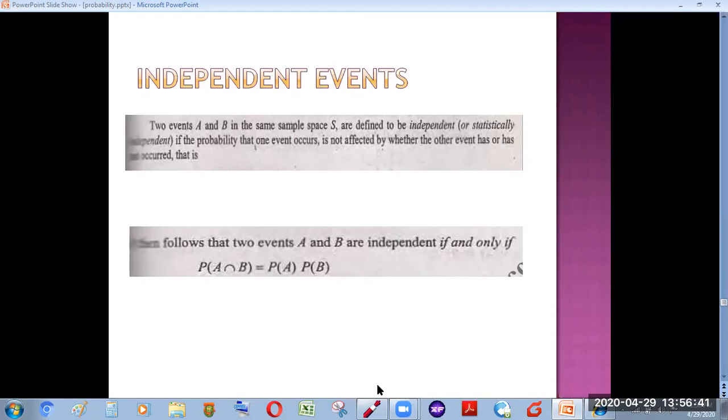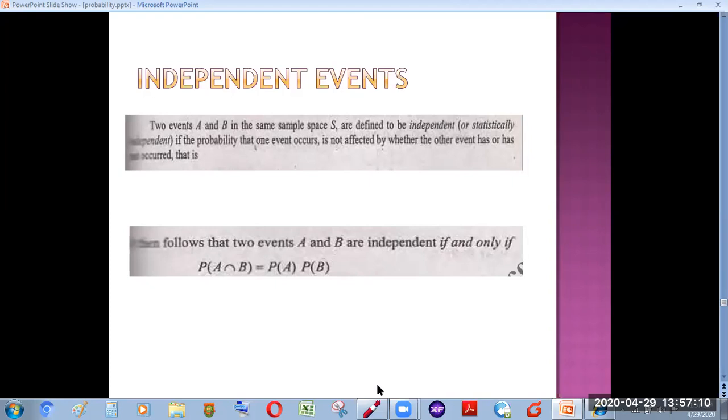Now, when we toss a second coin, would there be any influence of the tossing of the first coin on the second? There will be no influence, because in two coin tossing or three coin tossing, the occurrence of a head on one coin will not affect the occurrence of a head on the second coin. It means in such cases the two events are independent.